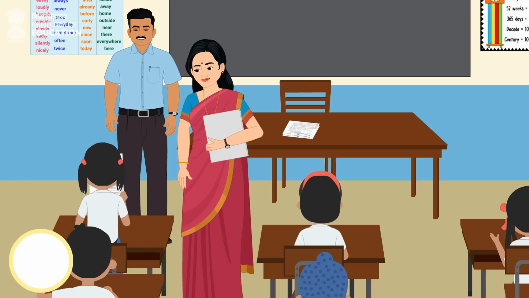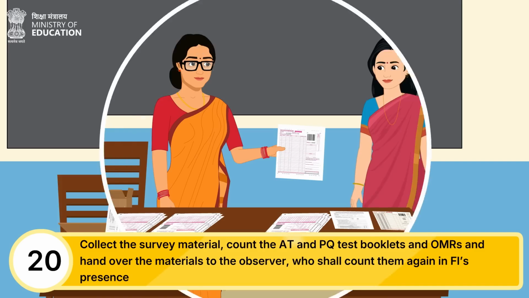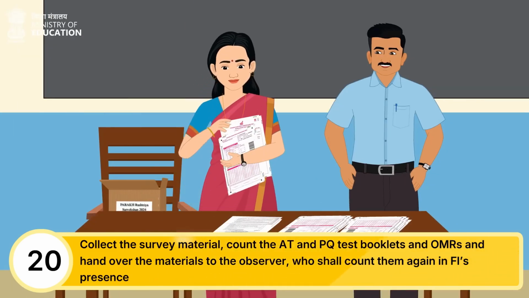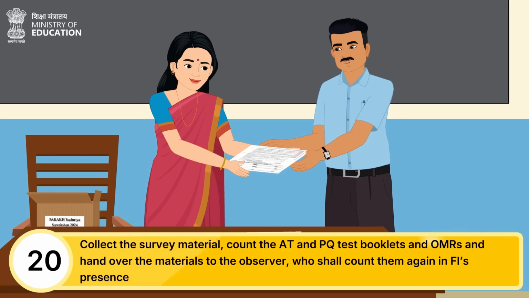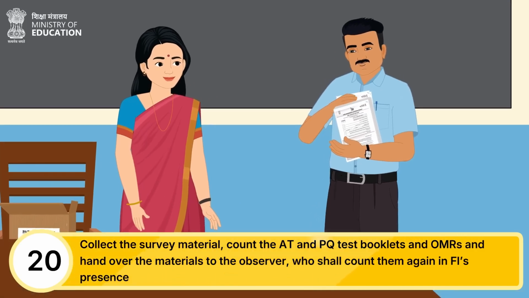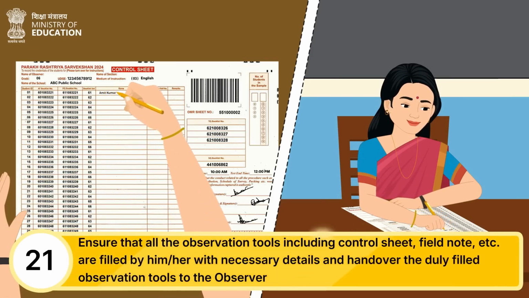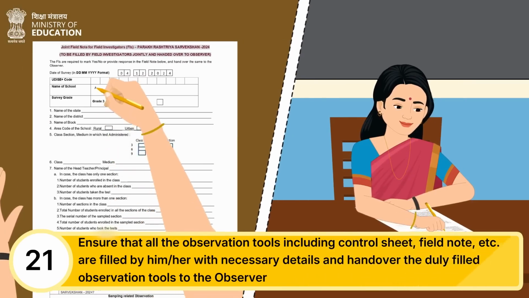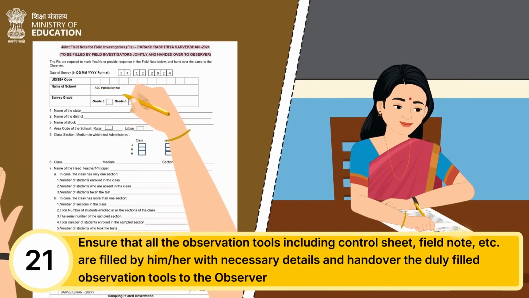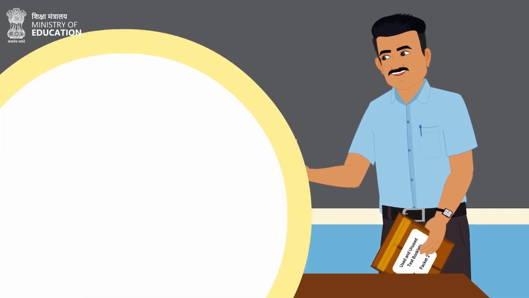Upon completion of the above tasks, the Field Investigator is required to collect the survey material, count the AT and PQ test booklets and OMRs, and hand over the materials to the observer, who shall count them again in the FI's presence. After this, the FI needs to ensure that all observation tools including control sheet, field note, etc. are filled by him or her with necessary details and hand over the duly filled observation tools to the observer.